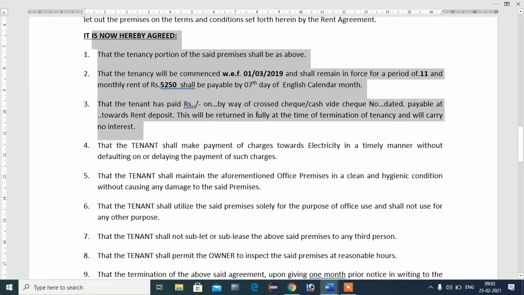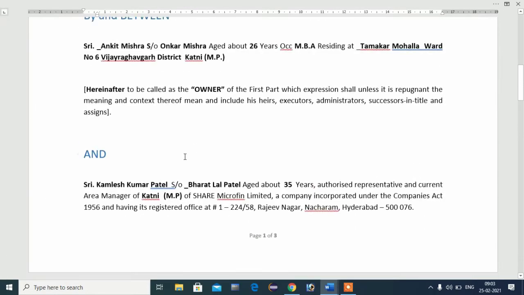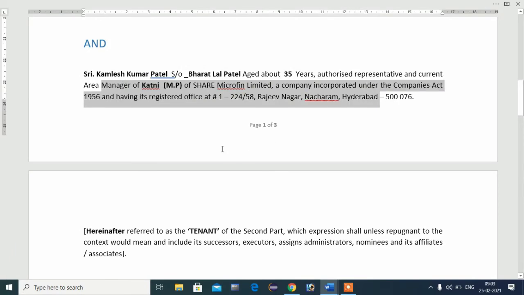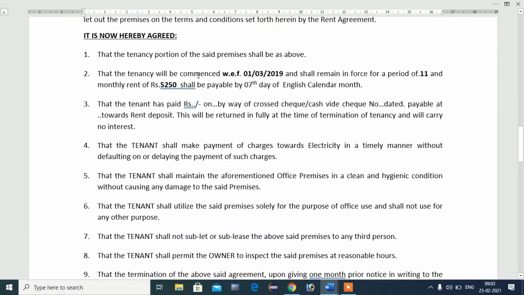I have mentioned some of the conditions here. You can easily write like this and replace them with whatever condition you want to mention. First, the tenancy portion of the said premises shall be as above. After this you will write that the tenancy will be concerned